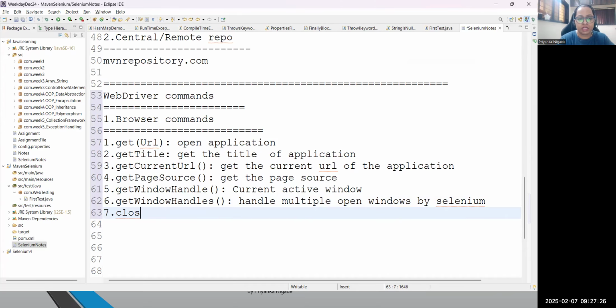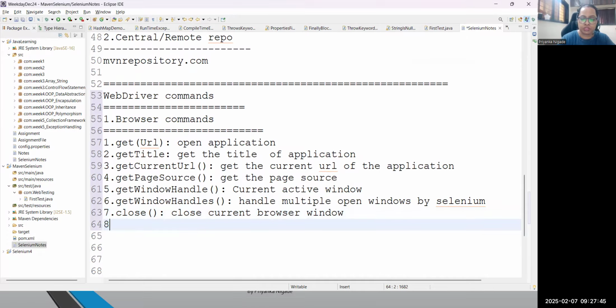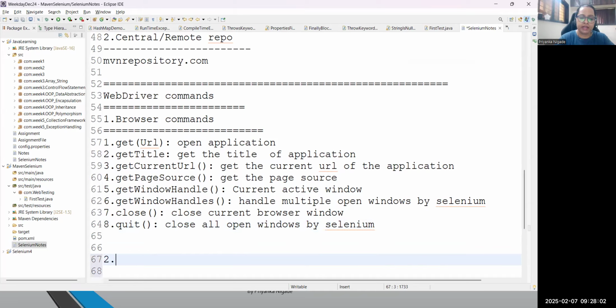Then one more command you will understand here, which is the close command. Close will close the current browser window. So let me just write current browser window. And then we have one more last command to study, which is quit. Quit will help you to close all open windows by Selenium. Done.